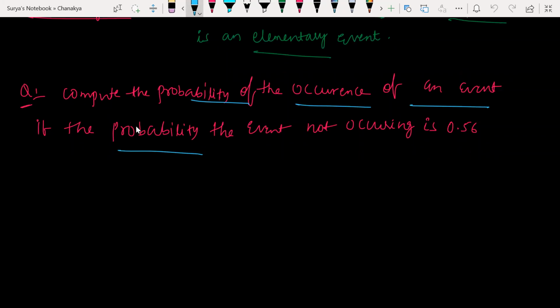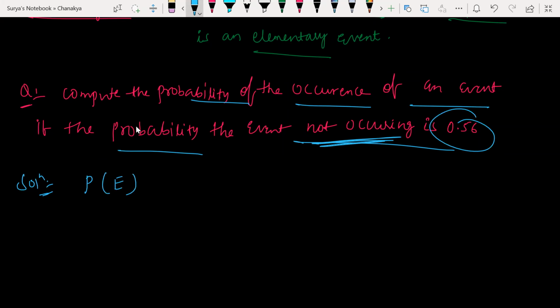Probability not occurring is 0.56, and occurring is what? 1 minus 0.56. Yes, sir. It will be 0.44. Look at this here. What is the given question? Look at the not occurring event. He's talking about an event. Let us denote that particular event with E. So P of not E. Not E I denote with E dash.